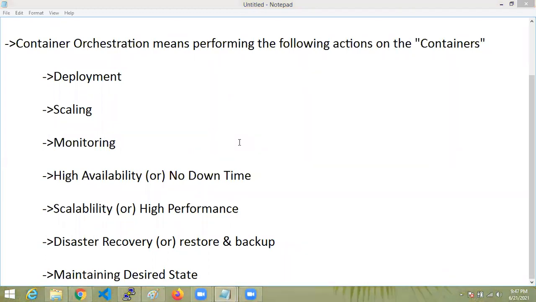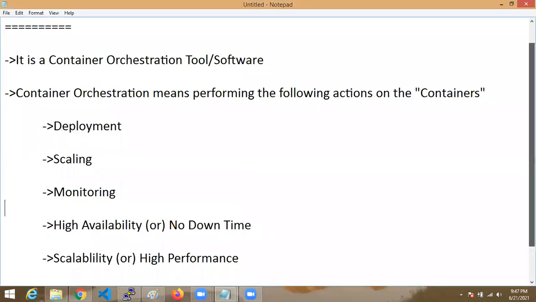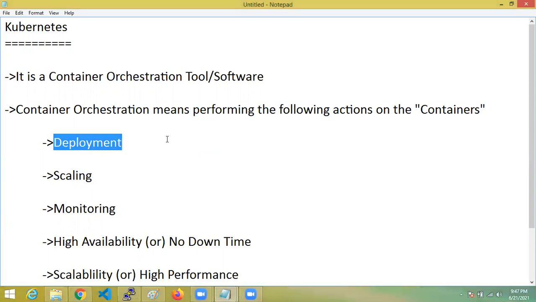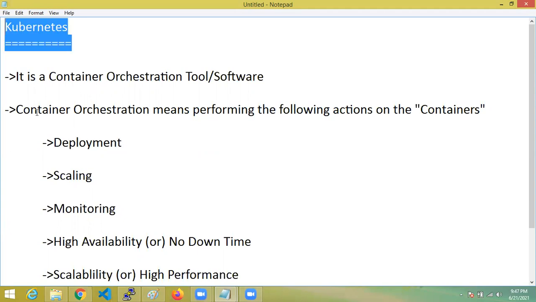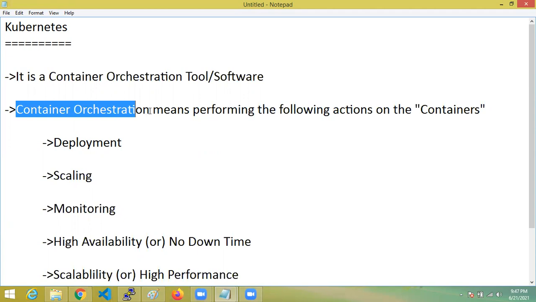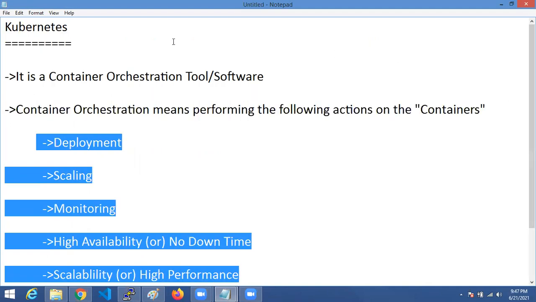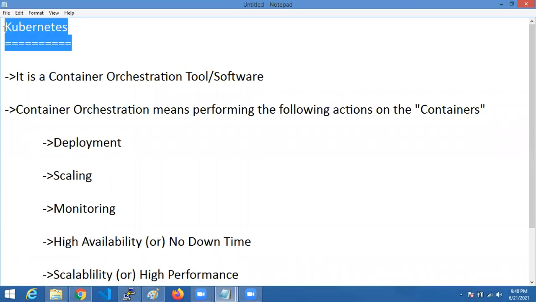Container orchestration is performing the following actions on the containers. Till now we are creating the containers manually. In place of that, creating means we are going to deploy the containers, and that deployment will happen automatically by Kubernetes. Performing all these actions on the containers is known as container orchestration. To perform this container orchestration we are going to use a tool, that is Kubernetes.